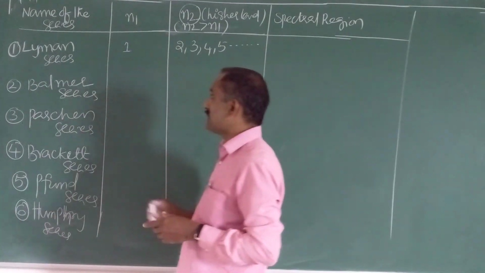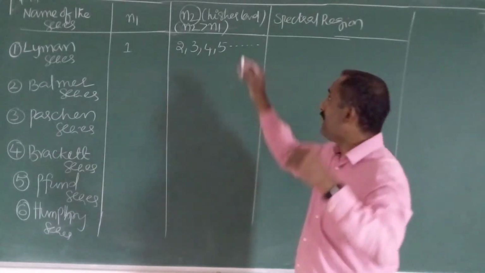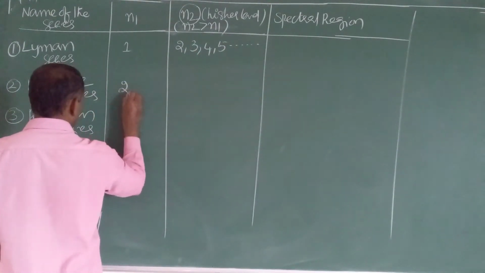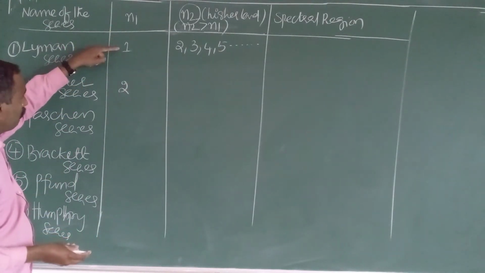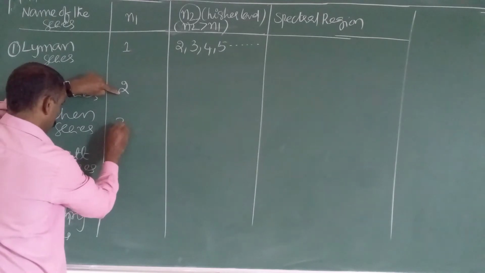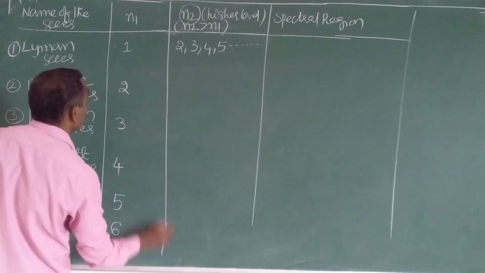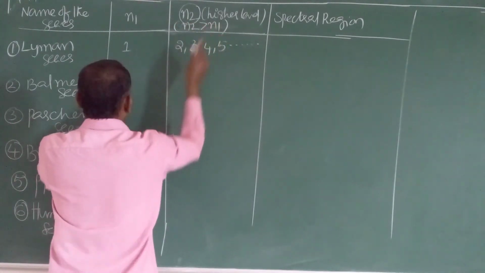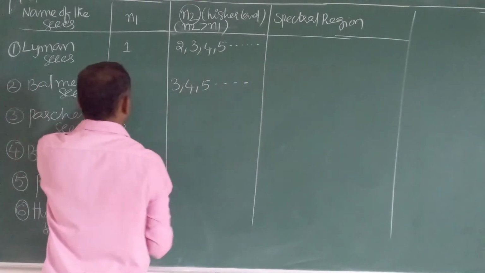Next, what is meant by the Balmer series? When an electron jumps from any higher level to the second level. Therefore here n1 is 2. Just remember that n1 value starts from 1, 2, 3, 4. For n1 equal to 2, n2 is more than 2, meaning 3, 4, 5 and so on.